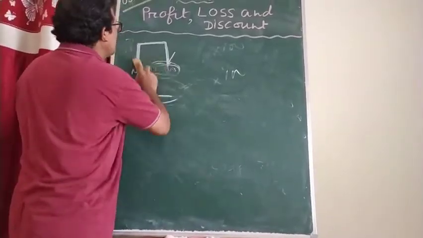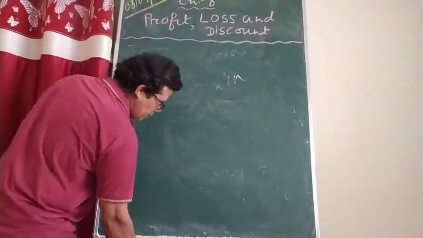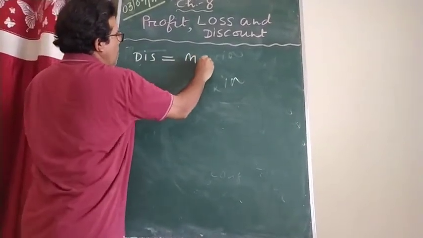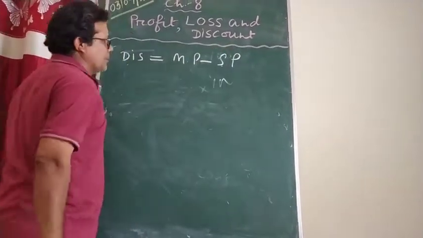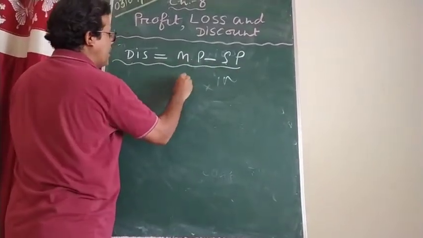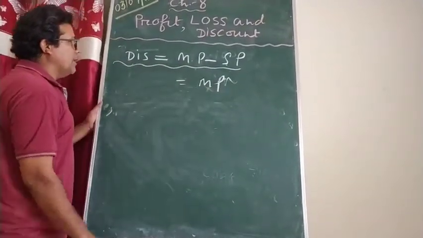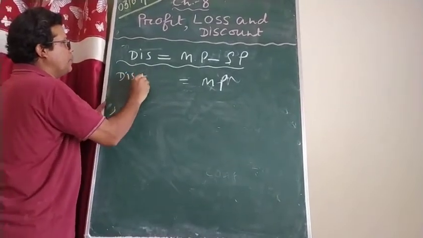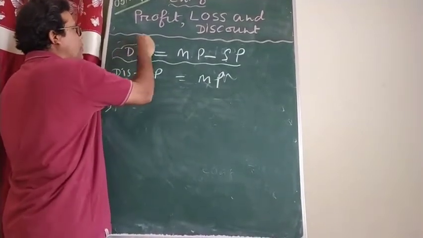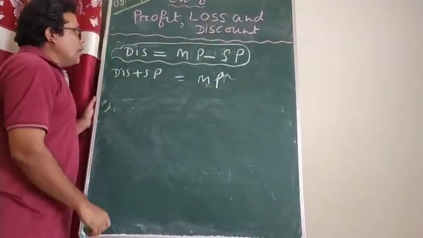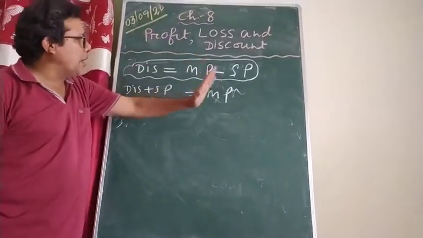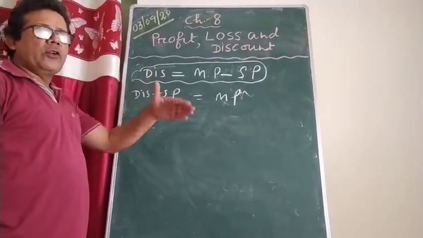So, on the basis of the discount, you have to remember this formula. First thing, discount is equal to, in short form, mark price minus SP. Now, on the basis of this formula, suppose you want to find out mark price. Keep mark price on one side. How to find it? Discount plus SP. Why? Because SP will come to this side, it will come as plus. So remember, just learn one formula. With the help of this, you can find out all. How? Whichever you want to calculate will be on one side, and the remaining things you transfer to the other side.